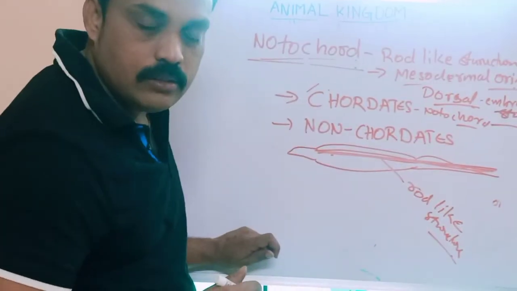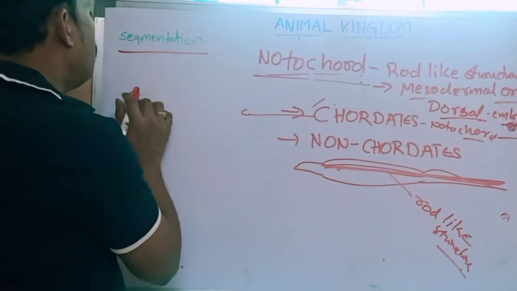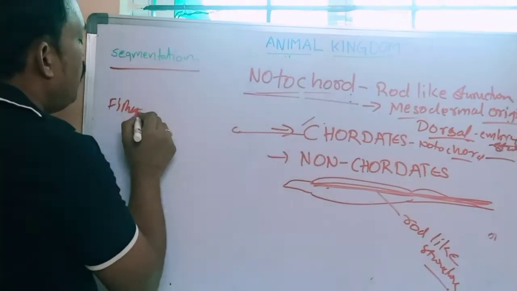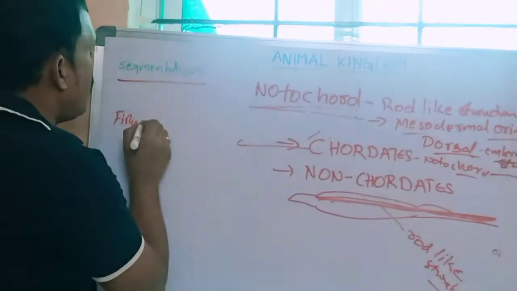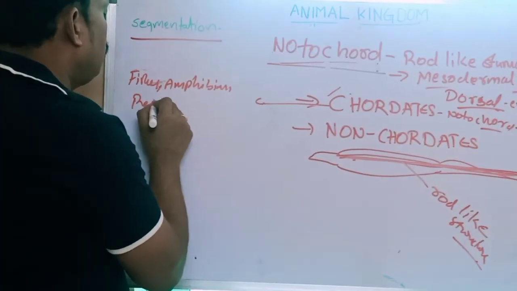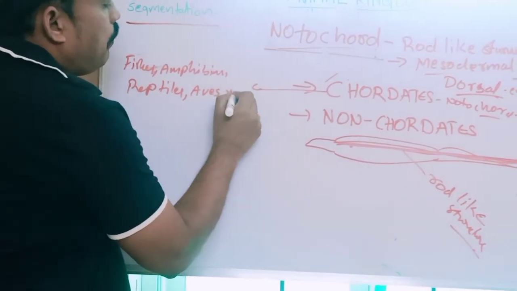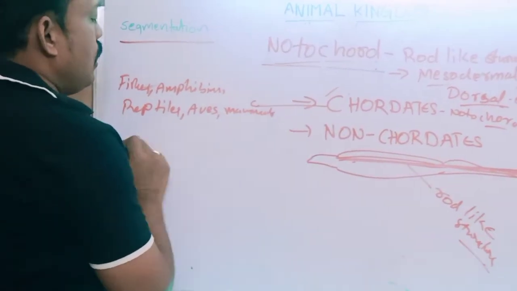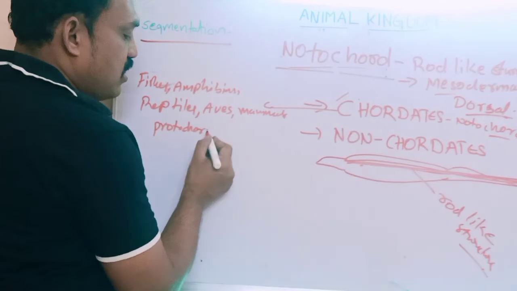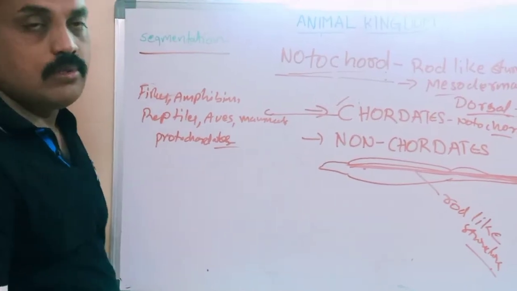What are chordates? The chordates are fishes, amphibians, reptiles, aves, mammals, and also protochordates, Melanoglossus for example, later we'll discuss, and cyclostomes.